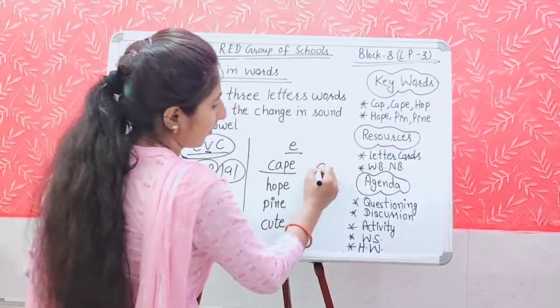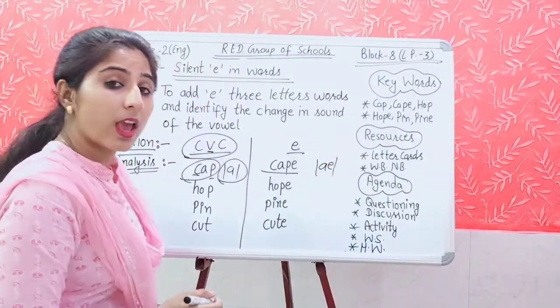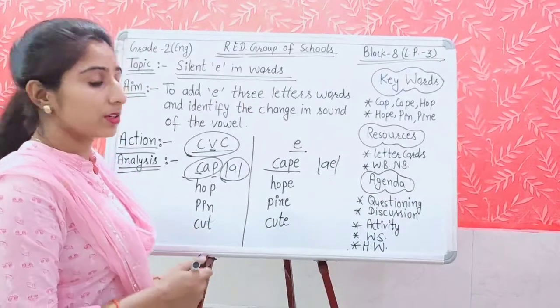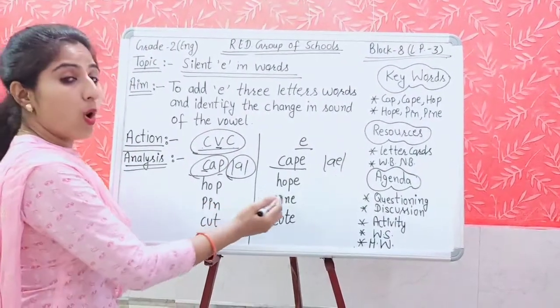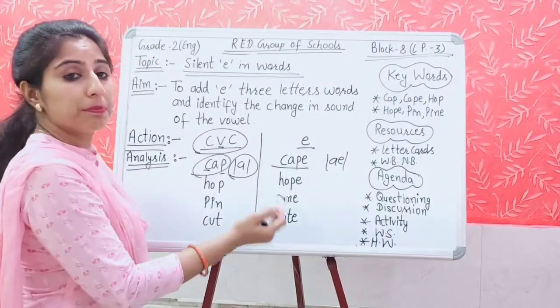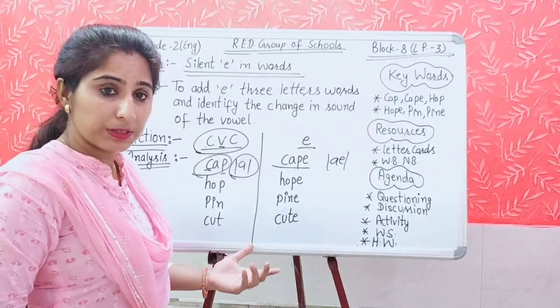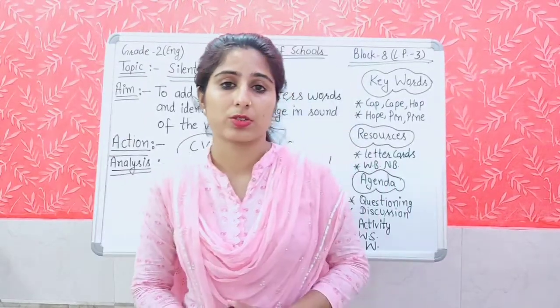Cape. Here we are getting the A sound. Cape, cape. So this is the difference between the sounds of the words: hop, hope, means a long sound; pin, pine. Here also the sound is completely changed. Cut, cute. Ready for the next question.